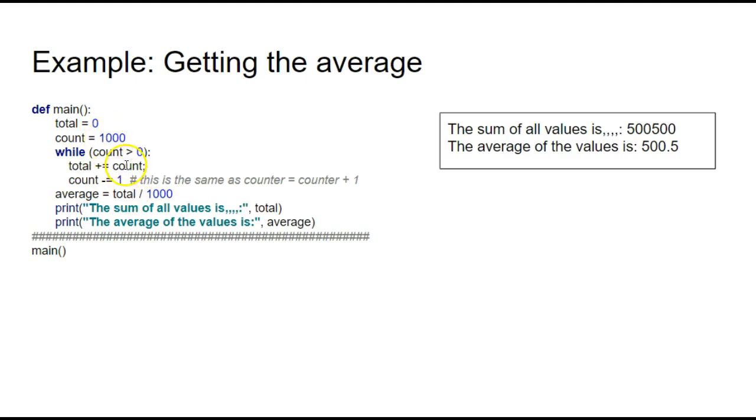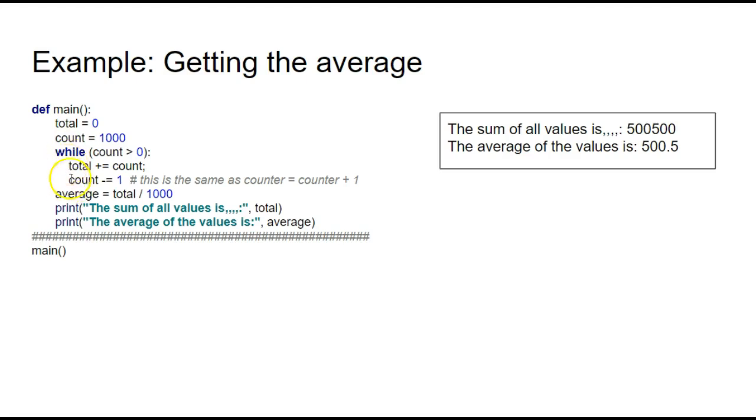I'm sorry, I said 0. I'm going to take the 1,000 and add it to total. Then I'm going to eventually loop. It's going to be 999, add it to total. Loop again, it's going to be 998, add that to total. Loop again, it's going to be 997, all the way down to 1. When it's 1, I add the 1 to the total. Come in, subtract 1 from the count. Again, it's eventually 0. 0 is no longer greater than 0. So I leave the loop.